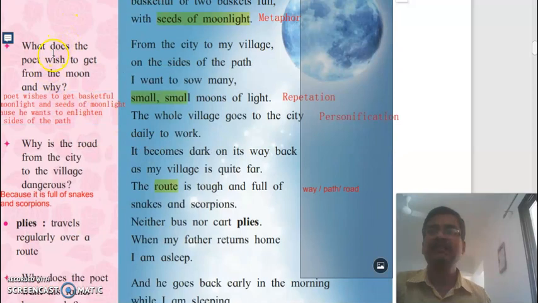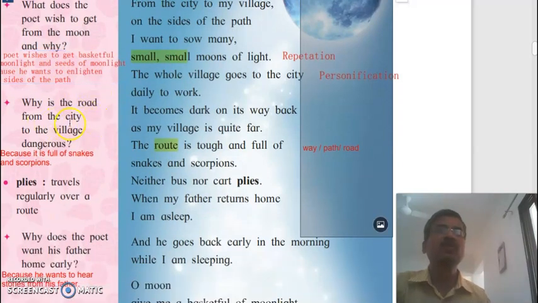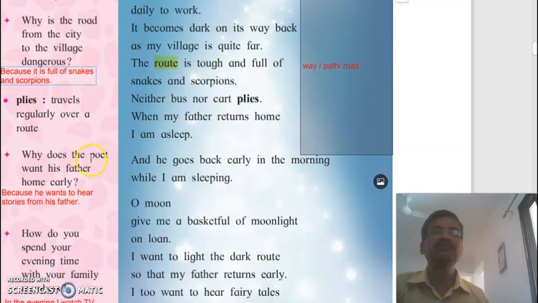Marginal activities. What does the poet wish to get from the moon and why? The poet wishes to get a basket full of moonlight and seeds of moonlight because he wants to enlighten the sides of the path. Why is the road from the city to the village dangerous? It is tough because, as we have seen, it is full of snakes and scorpions.